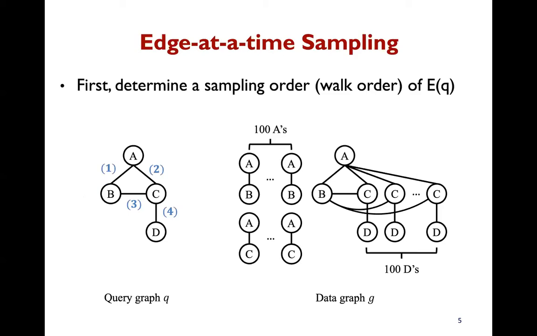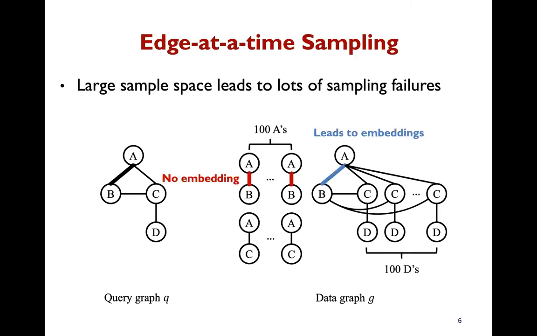However, WanderJoin suffers from a large sample space due to random sampling. First, let the sampling order of query edges be as follows. For the first query edge AB, 101 data edges can be sampled. Only one blue edge can lead to an embedding.